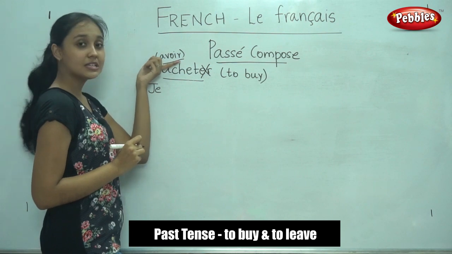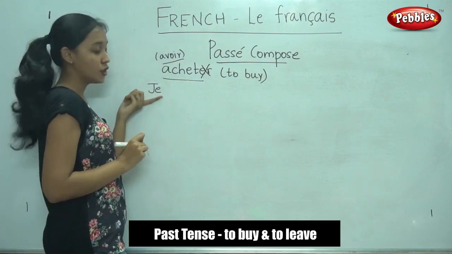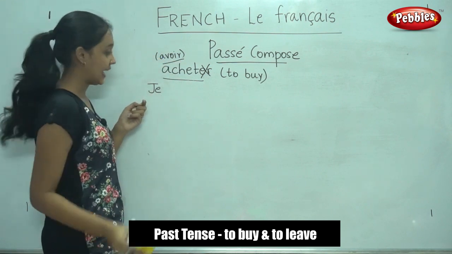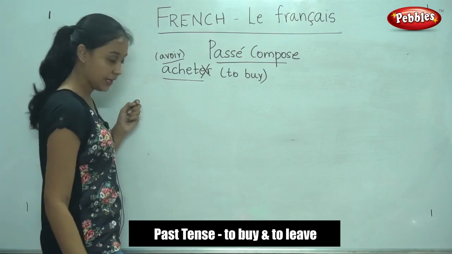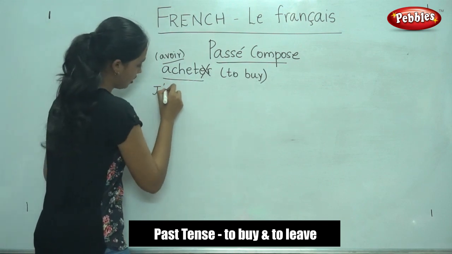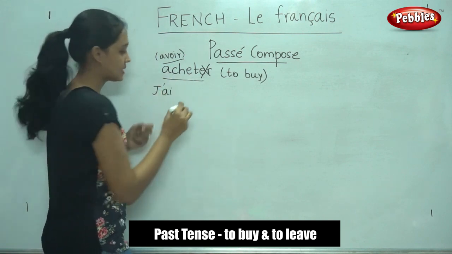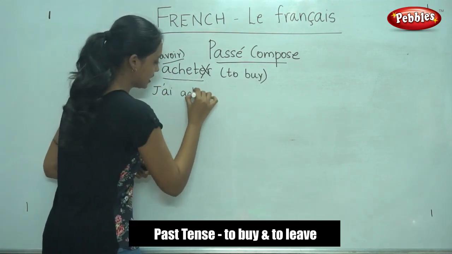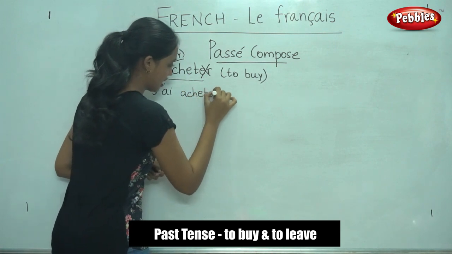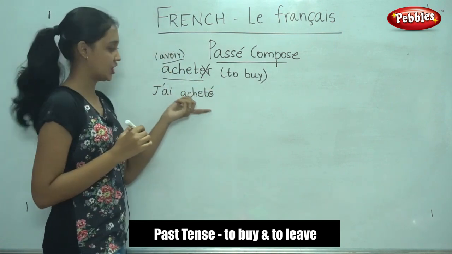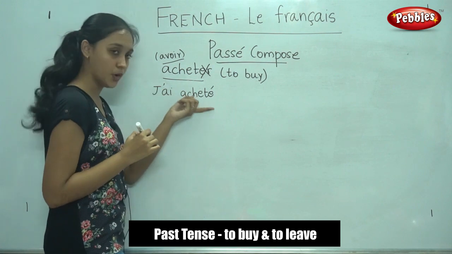Now, what is the avoir conjugation for je? It is ai. So je, followed by the past participle. So what is the past participle? Acheté. J'ai acheté. I bought.